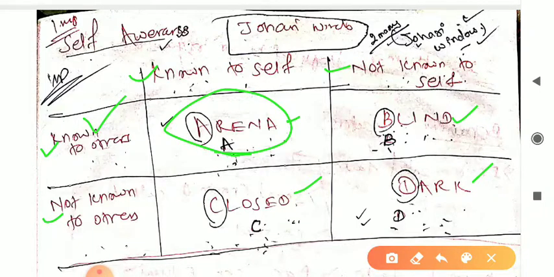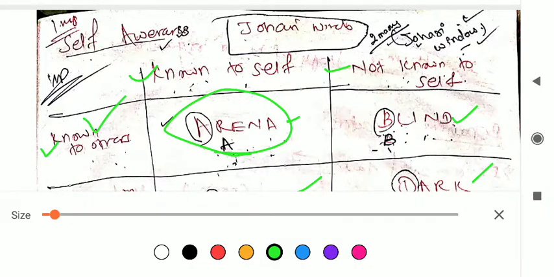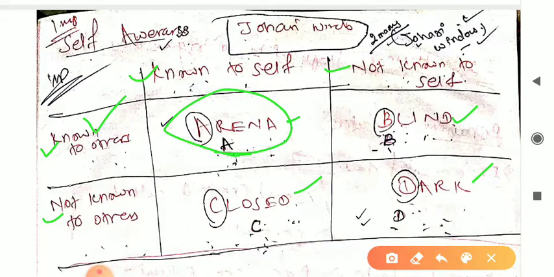Known to self and known to others, this is arena. A, B, C, D, you can remember like this.